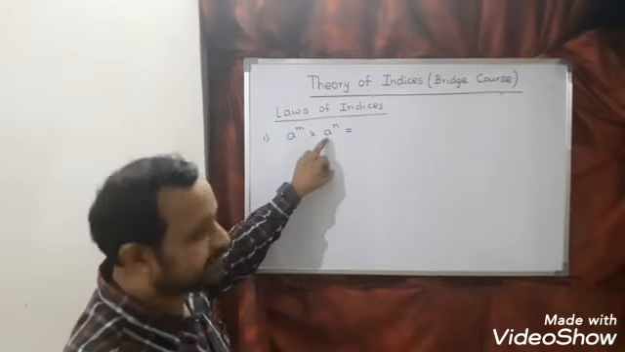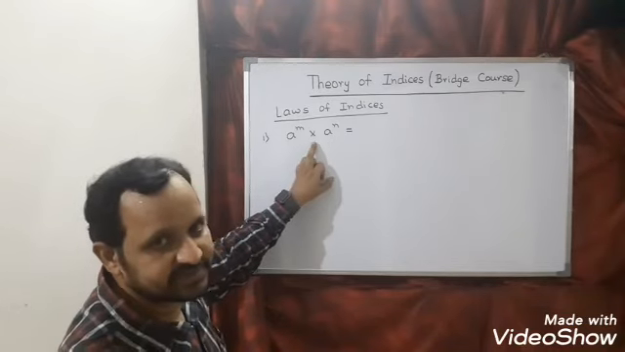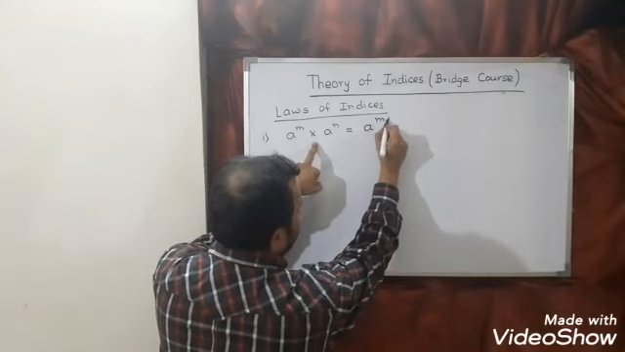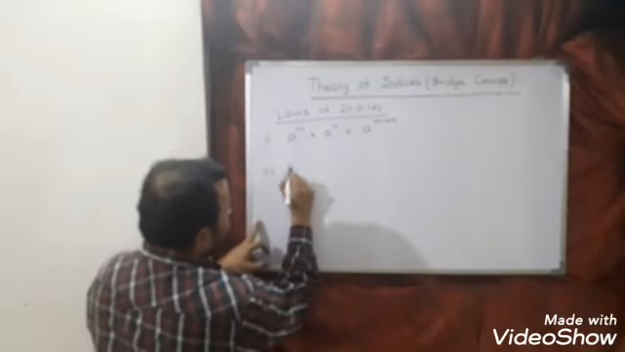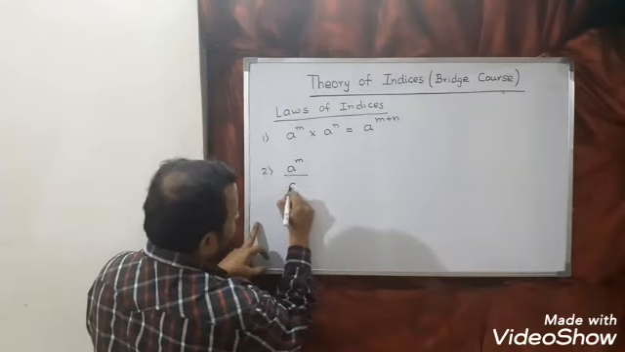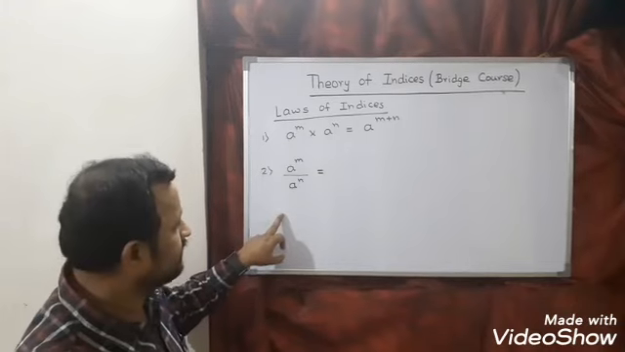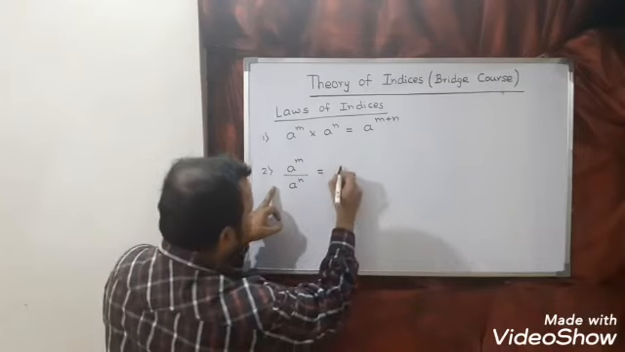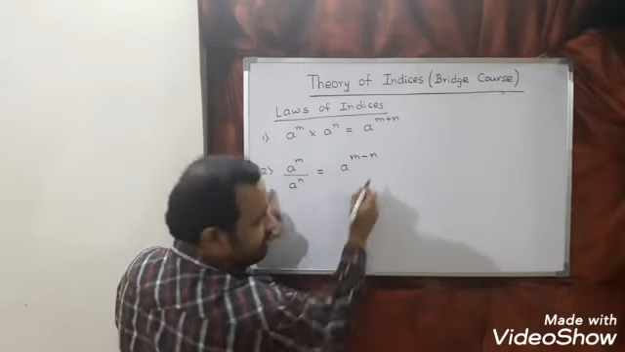You can see here base is same. Whenever base is same and product comes, powers will get added. So this we can write as a power m plus n. Second, a power m divided by a power n. So you can see here base is same, right? Division came, so powers will get subtracted. So this we can write as a power m minus n.